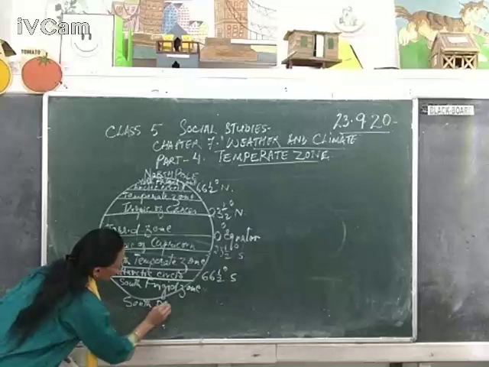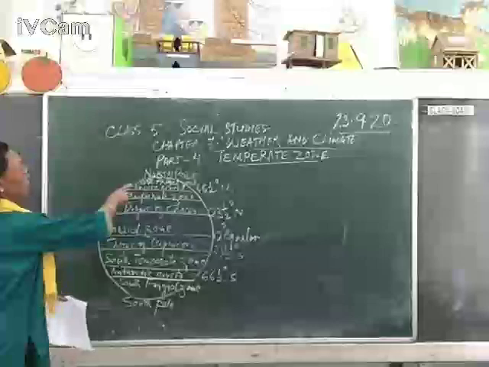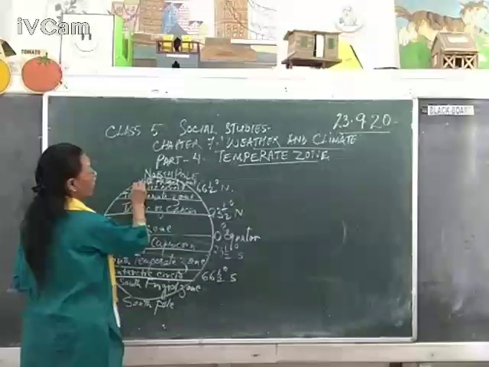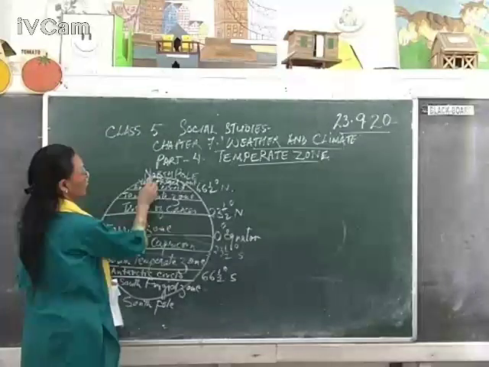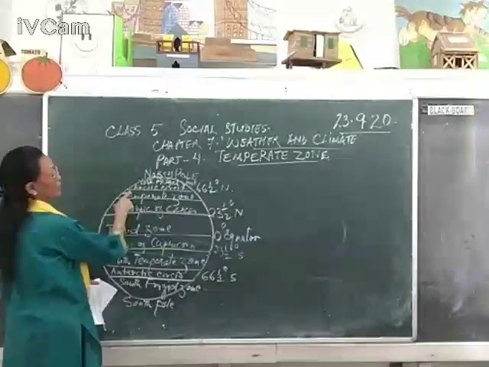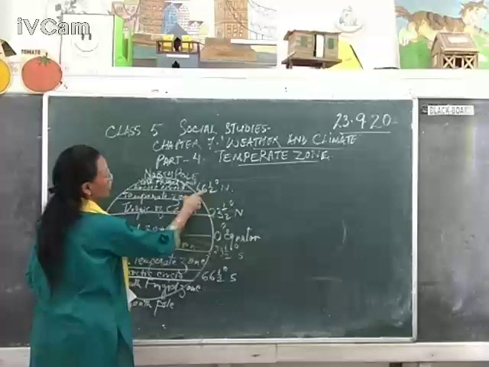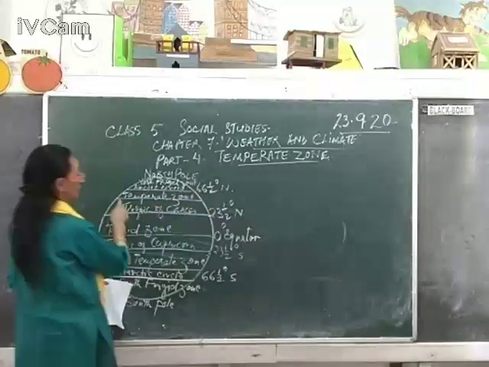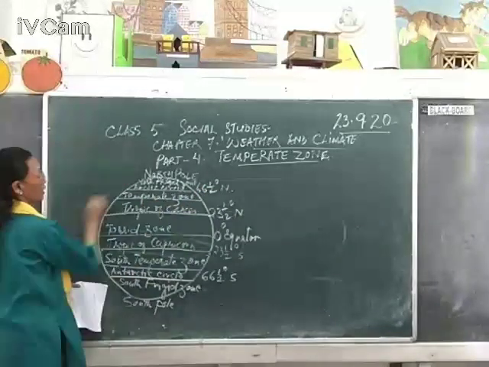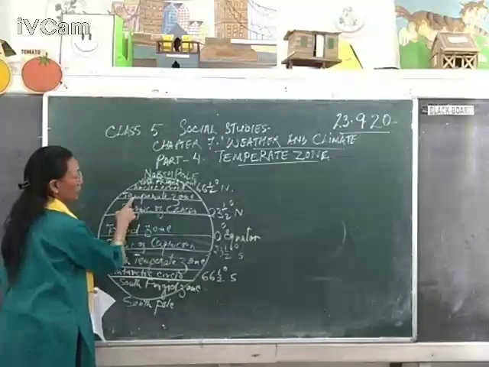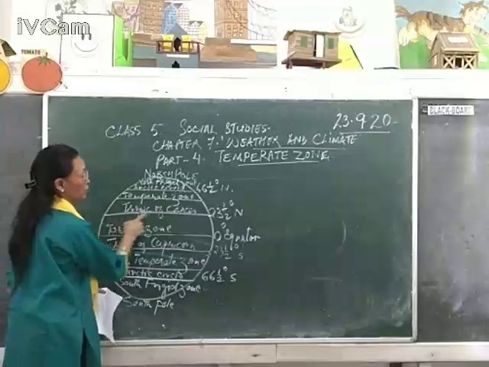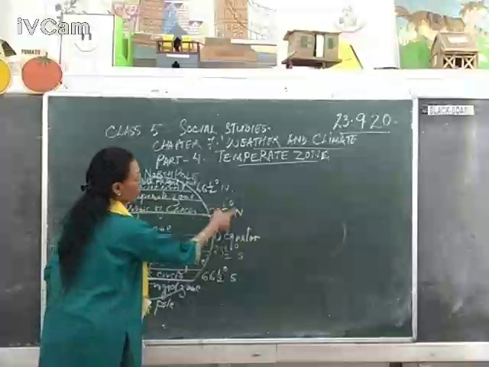Okay, South Pole. So on the topmost layer we have North Frigid Zone, then comes Arctic Circle, 66.5 degree north, and temperate zone. This is what we are learning. And the Tropic of Cancer lies just below temperate zone, that is 23.5 degree north.